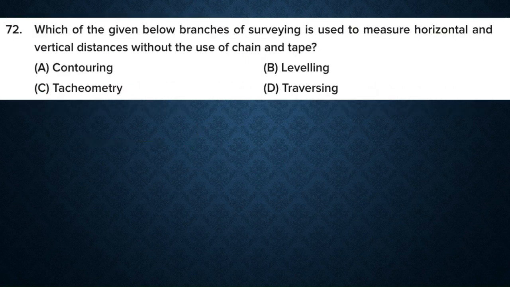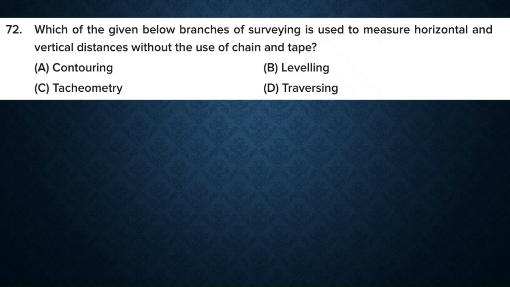Next question. Which of the given below branches of surveying is used to measure horizontal and vertical distances without the use of chain and tape? Options are contouring, leveling, tachyometry and traversing.